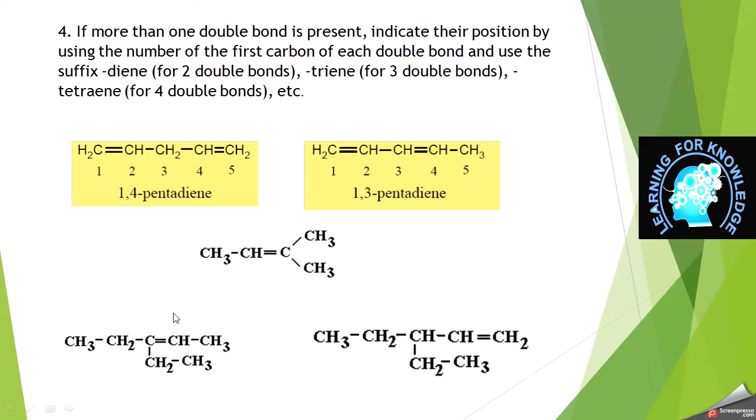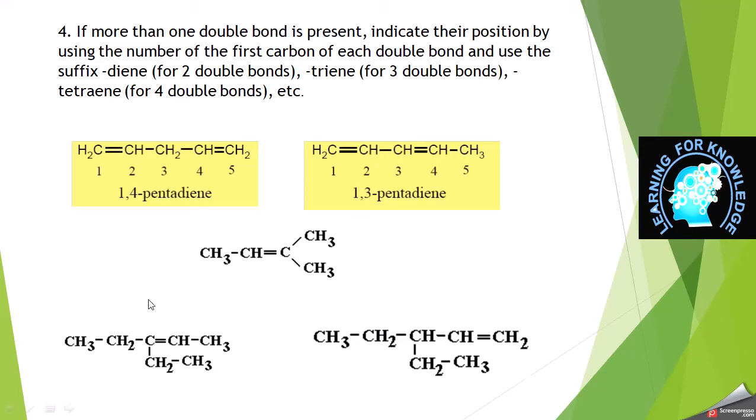This is the longest chain which contains the double bond, and there is one substituent, which is ethyl. If we start numbering from left to right, the position of the substituent is 3 and the double bond is 3. But if we start numbering from the right side, 1, 2, then the double bond position changes and it comes at the second number, while the ethyl position is unchanged.